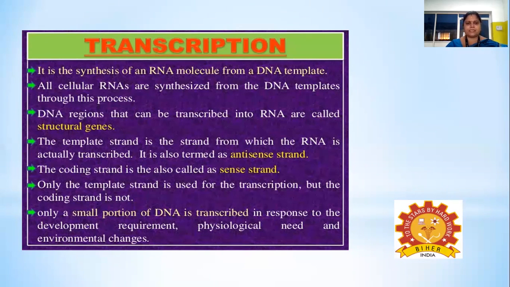The template strand is the strand from which the RNA is actually transcribed. It is also called the antisense strand, since it possesses a sequence complementary to the RNA that has been synthesized.